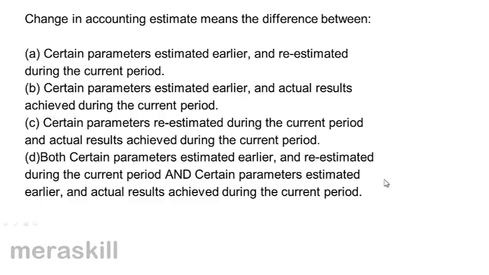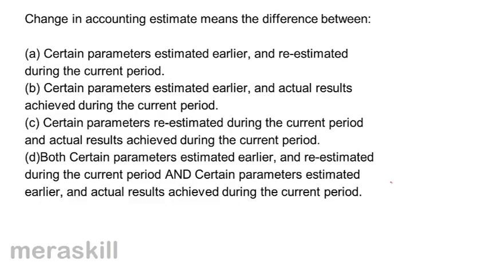Change in accounting estimate. What does change in accounting estimate mean? The difference between A, certain parameters estimated earlier and re-estimated during the current period. B, certain parameters estimated earlier and actual results achieved during the current period. C, certain parameters re-estimated during the current period and actual results achieved during the current period. And D, both certain parameters estimated earlier and re-estimated during the current period and certain parameters estimated earlier and actual results achieved during the current period.